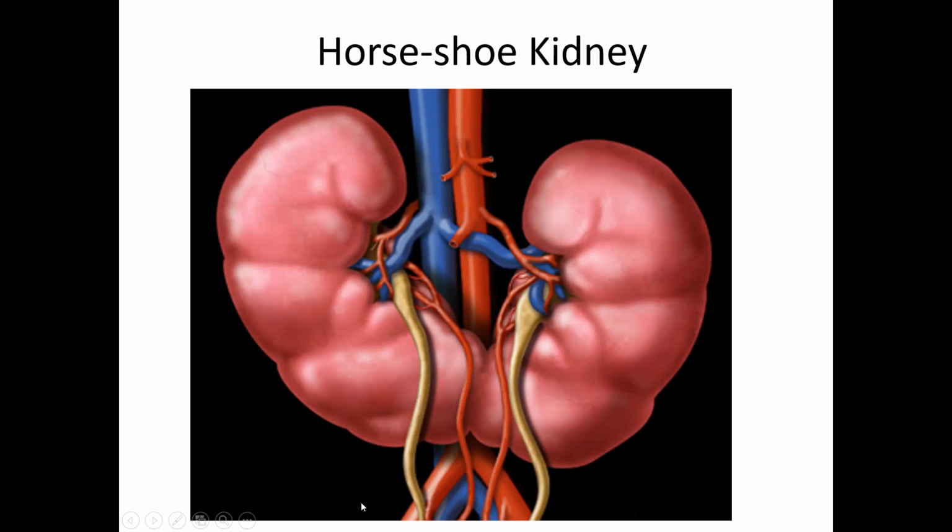Remember, in the pelvis, the hilum was anterior, because the ureter was entering the urinary bladder, which is the most anterior structure in the pelvis. It's only after it reaches the lumbar region that the kidney turns its position. In a horseshoe kidney, the ureters will always lie in front of the isthmus.